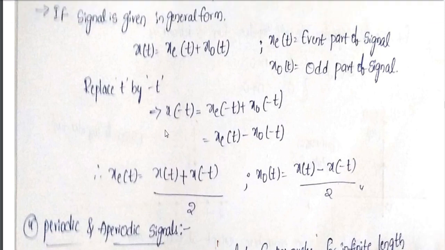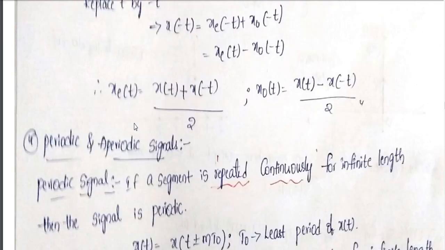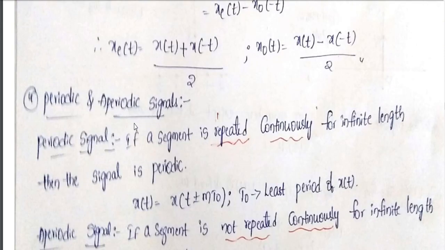We have seen three types of signals. Now coming to the fourth one, that is periodic and aperiodic signals. This we have seen already. Periodic means, the name itself says, it should repeat its portion continuously. The best example is a sinusoidal signal. Sine will repeat its structure again and again because it looks the same over its entire time.